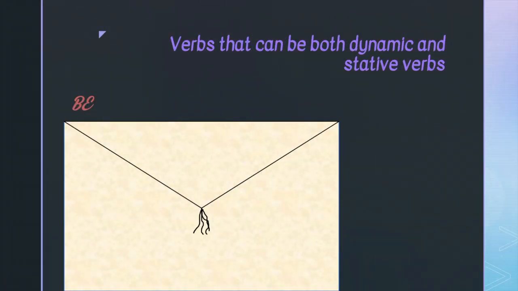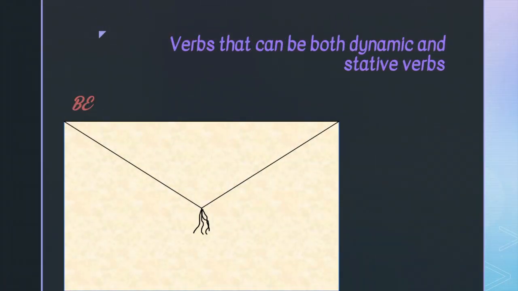It might surprise you, but there are some verbs that can be either stative or action verbs. These are verbs such as be, have, see, look, smell or taste, think or feel, and weigh or measure. Let's have a look at some examples. First, let's look at be.